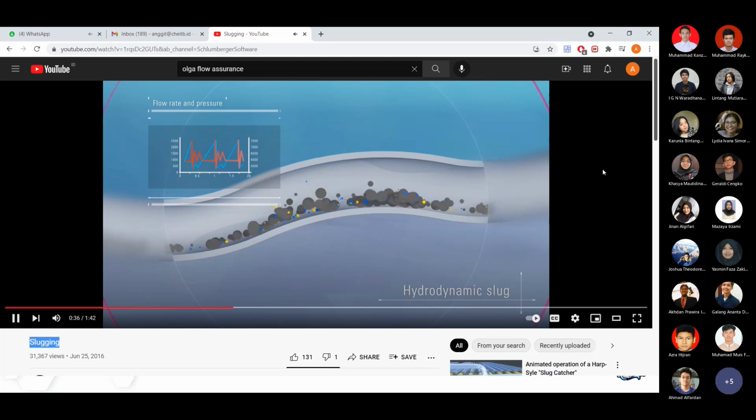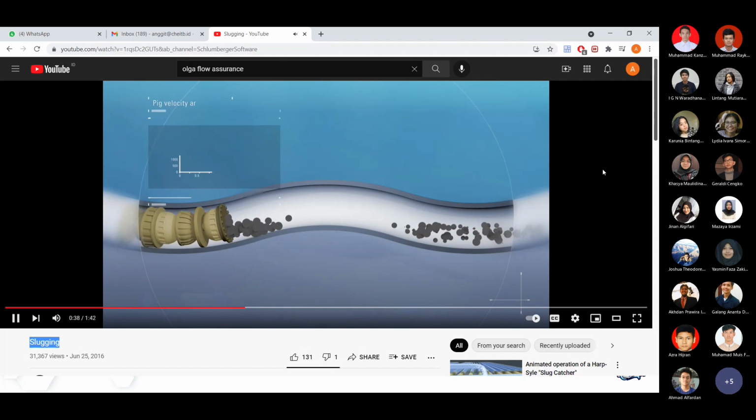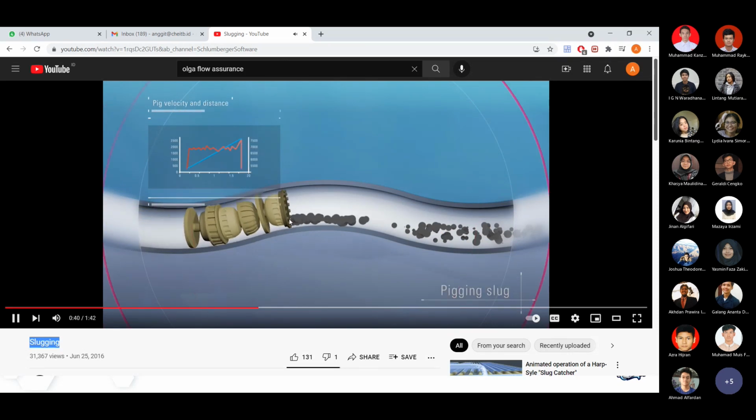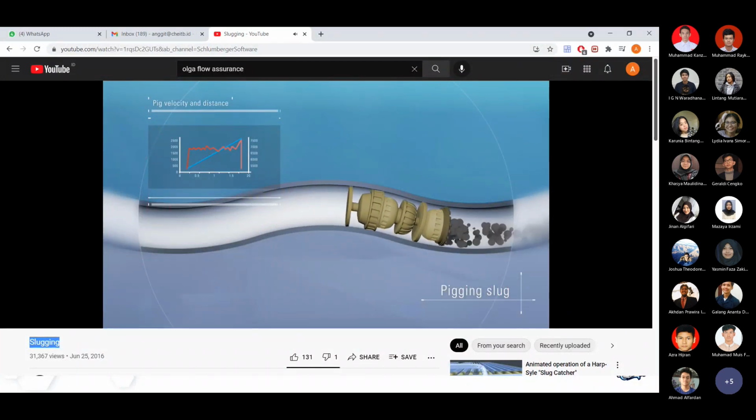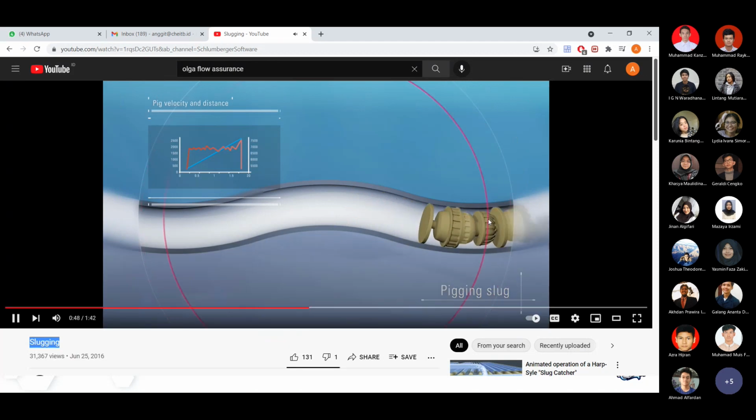Okay, so let's see. Pigging slugs are caused by the accumulation of liquid in the pipeline ahead of the pig. This is swept through as the pig is sent. You can imagine that once the pig is sent from the upstream, it will become clean. But the consequence of that is, of course, the accumulated liquid will be sent to the downstream part. So now you have accumulation of liquid that is stuck inside the pipeline within months or years of operation. Knowing when these are likely to occur and how to mitigate against them are critical considerations for a safe operation.